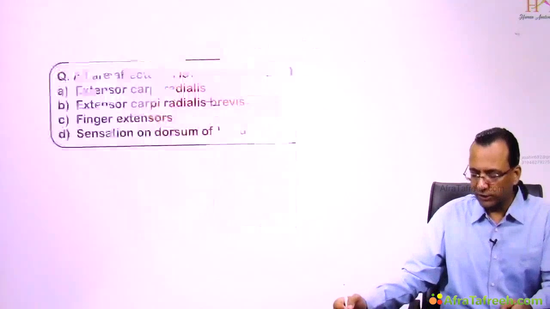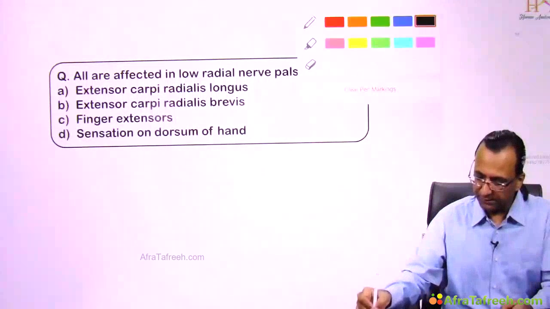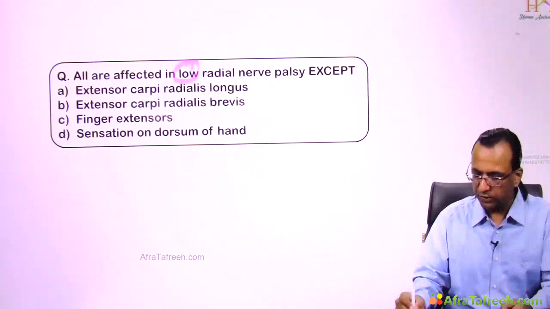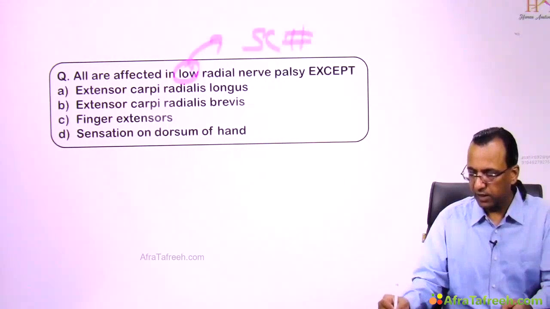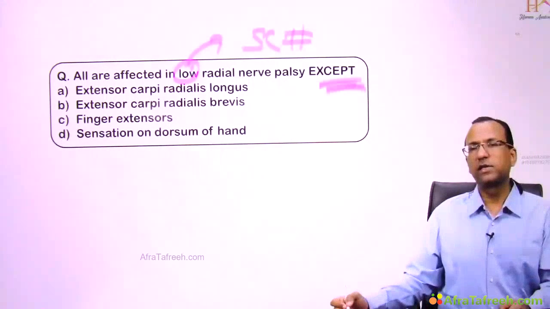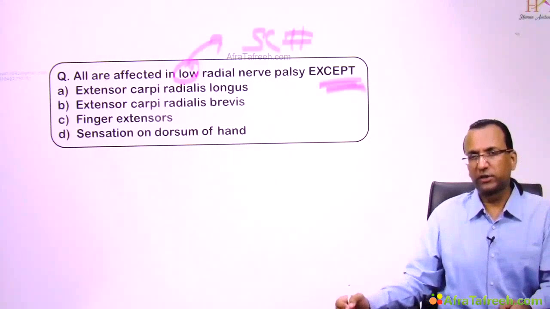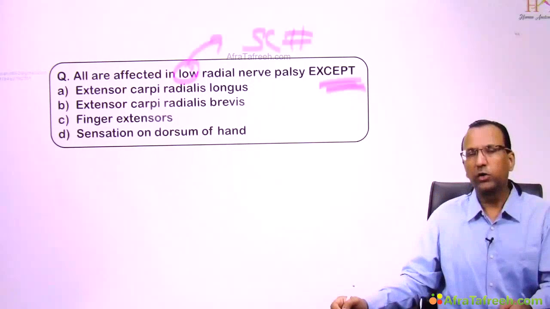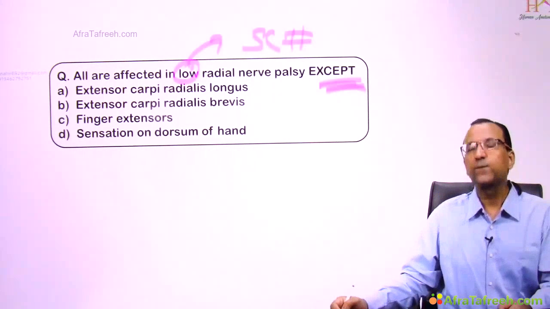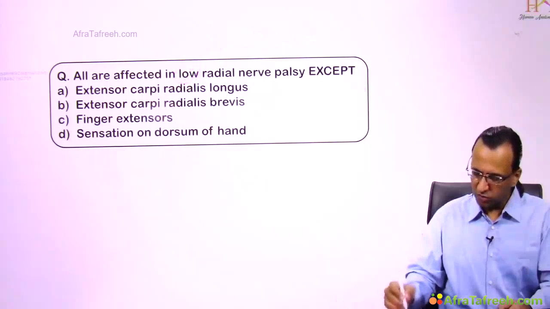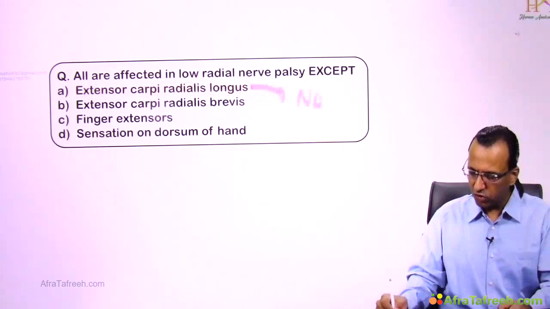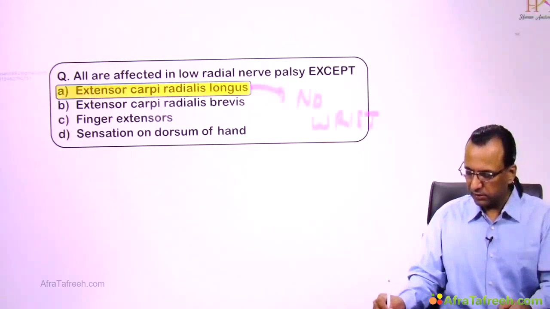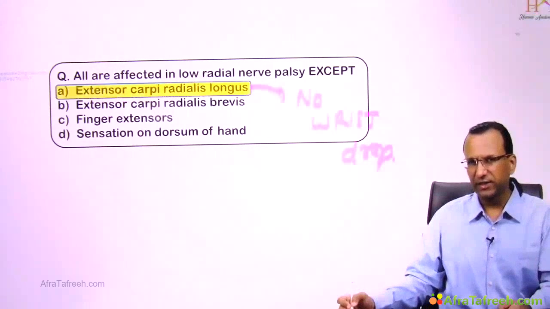Now I got a question. It is asking, all are affected in low radial nerve injury, which could be supracondylar fracture, except. So it is like the second patient, which you have discussed. Patient number 2, yes. Supracondylar fracture, yes. Low radial nerve injury, yes. I think ECRL was already supplied. Yes. No wrist drop. That is your answer. Correct.